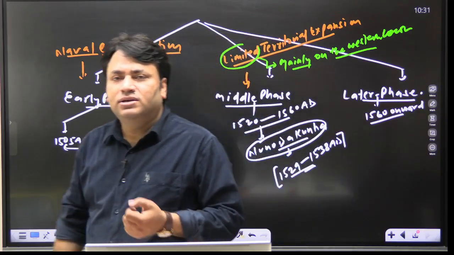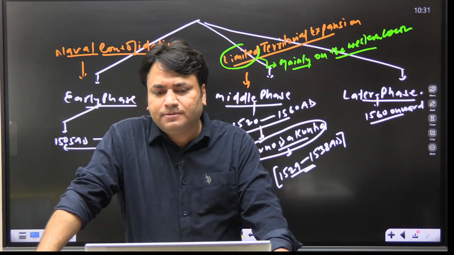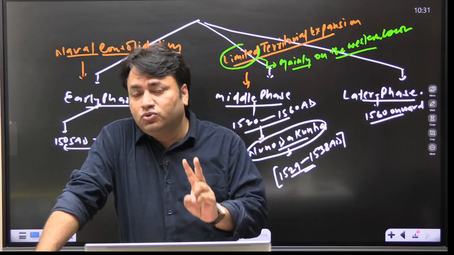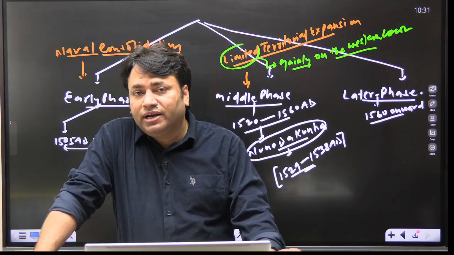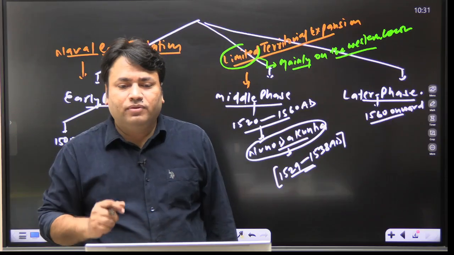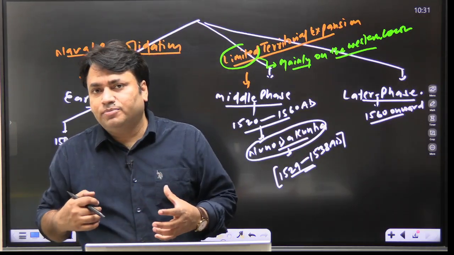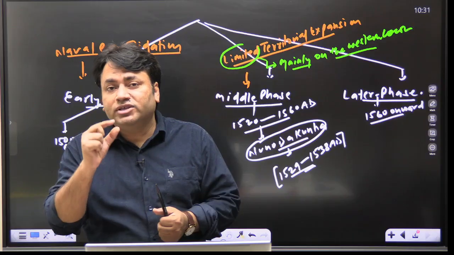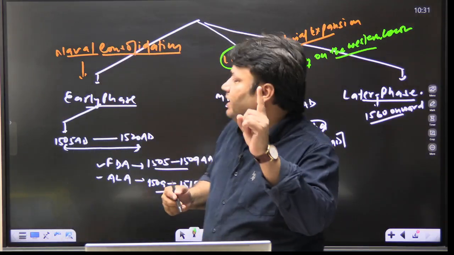In the third or later phase, 1560 onwards, the Portuguese faced their two most important competitors. One was the Dutch and the second was the English. So here the Portuguese come into a defensive posture, or defensive mode, because now they are facing two important rivals in the form of the Dutch and the English.